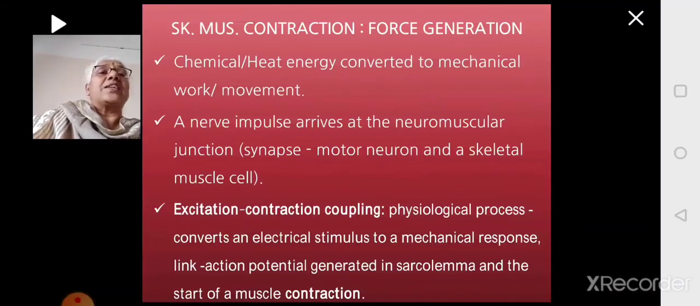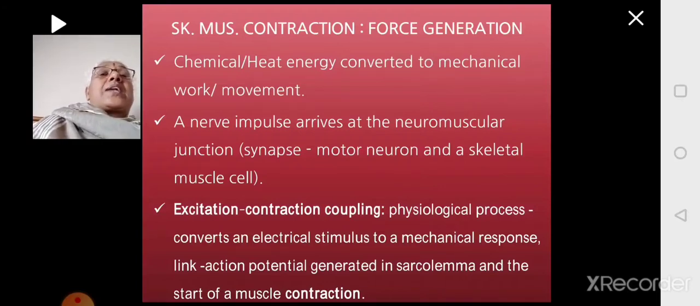This neuromuscular junction will have a small space between the nerve and the muscle, which you call the synapse. So this synapse is between the motor neuron and the skeletal muscle. You call it the neuromuscular junction. And a process called excitation contraction coupling will happen. This is a physiological response in which an electrical stimulus is converted to a mechanical response.